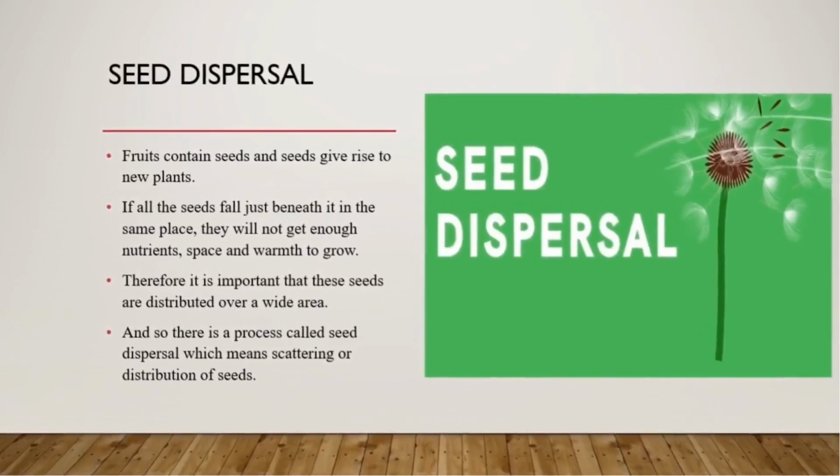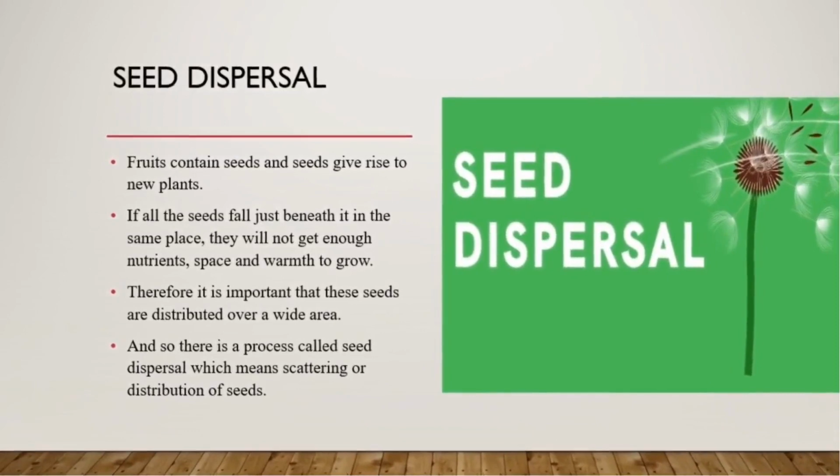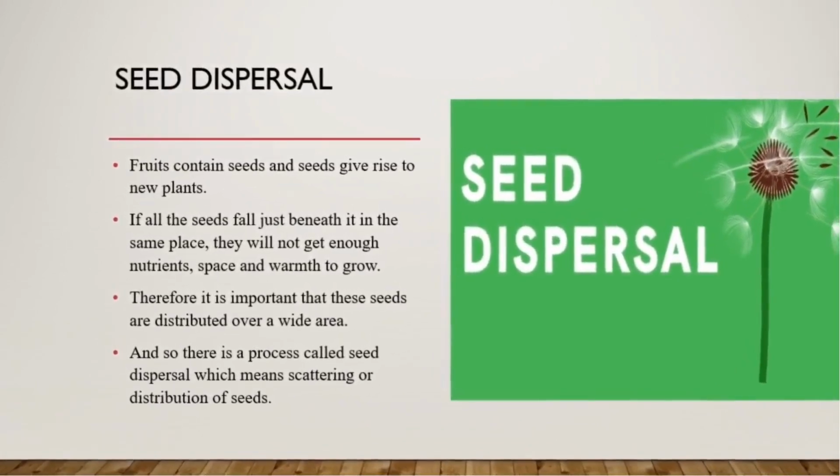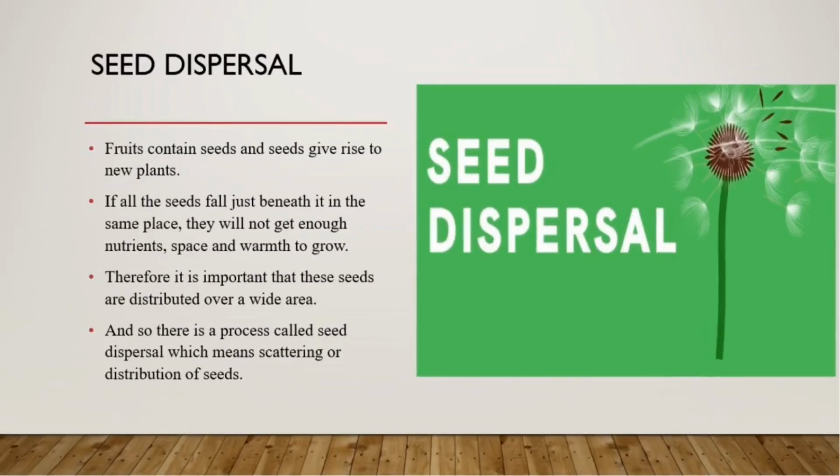If all the seeds fall just beneath the plant in the same place, they will not get enough nutrition, space and warmth to grow. Therefore, it is important that these seeds are distributed over a wide area. And so, there is a process called seed dispersal, which means scattering or distribution of seeds.